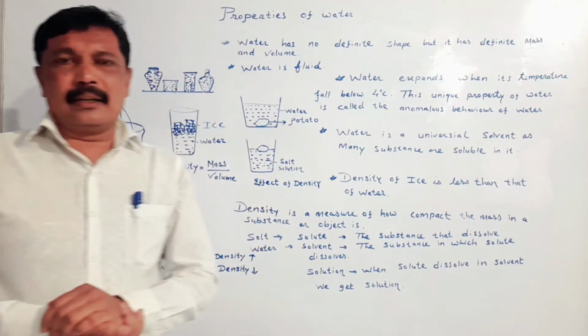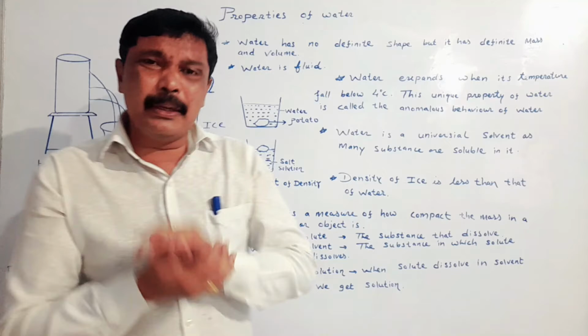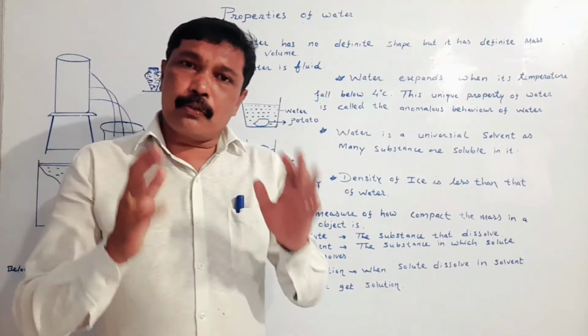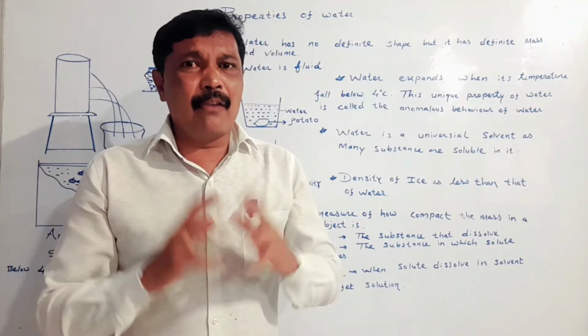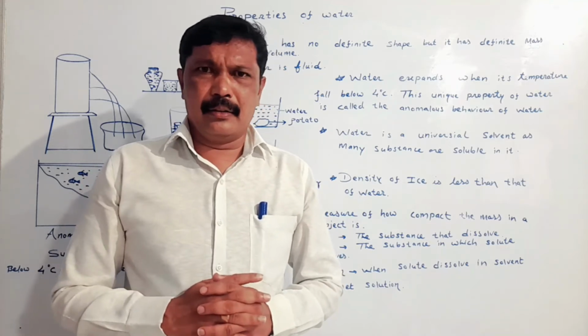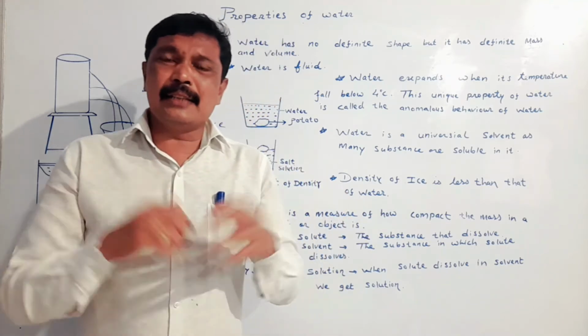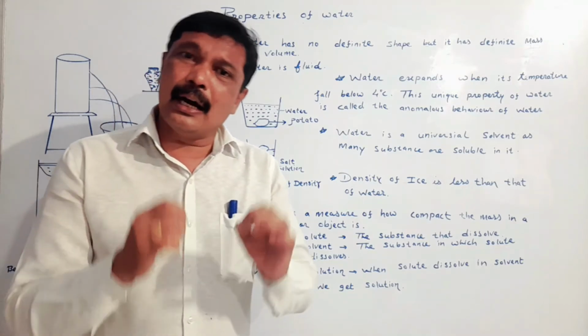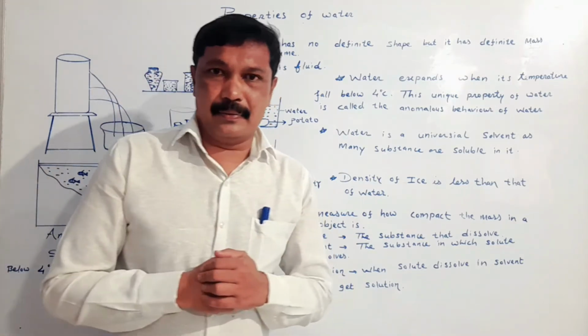My dear student, here in anomalous behavior and also the factor responsible for floating of the substance, we have considered density. But what is density? Let's have brainstorming over density. First we will try to understand the definition of density.